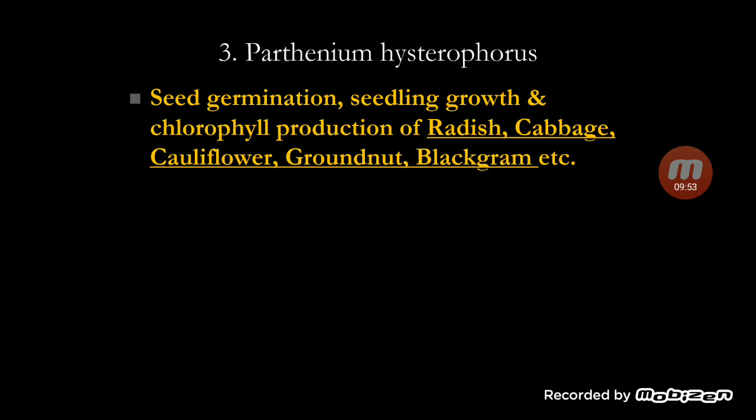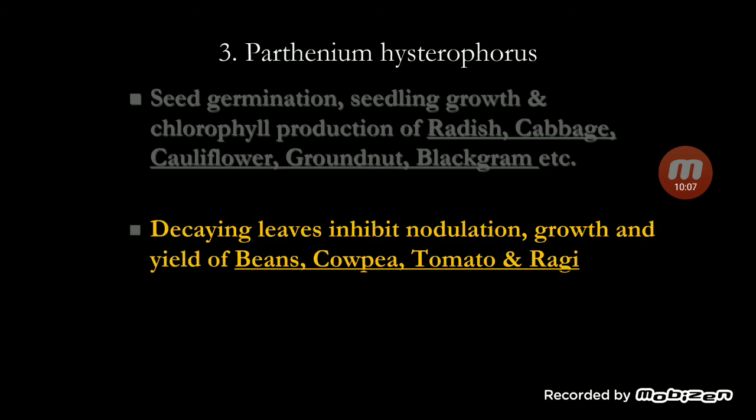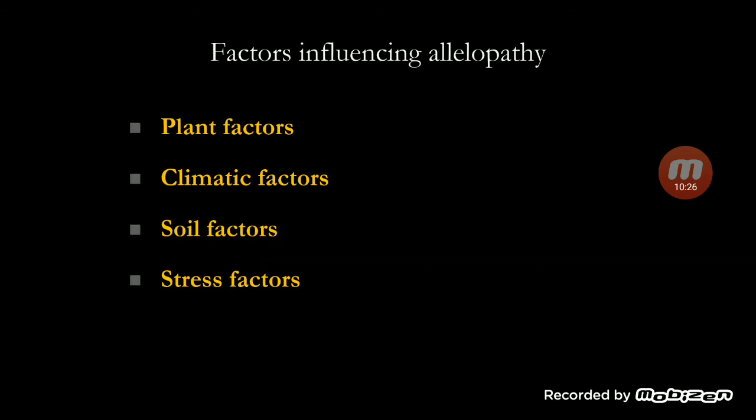Parthenium affects seed germination, seedling growth and chlorophyll production of radish, cabbage, cauliflower, groundnut and black gram. And decaying leaves inhibit the nodulation, growth and yield of beans, cowpea, tomato and ragi. So after decomposition also it affects the germination of these crop seeds, and it also affects the standing crop.